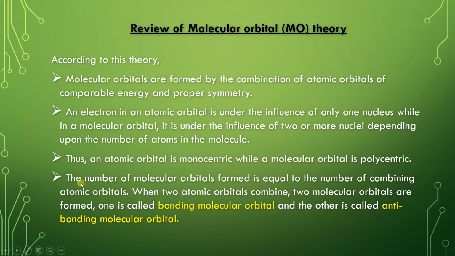The number of molecular orbitals formed is equal to the number of combining atomic orbitals. When two atomic orbitals combine, two molecular orbitals are formed: one is called the bonding molecular orbital and the other is called the anti-bonding molecular orbital.